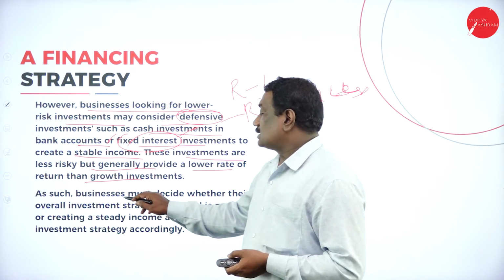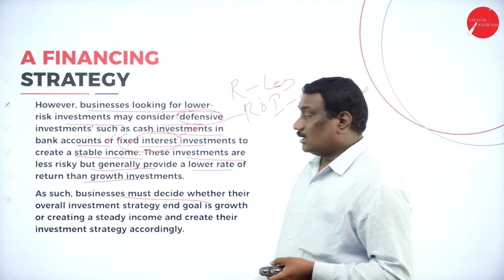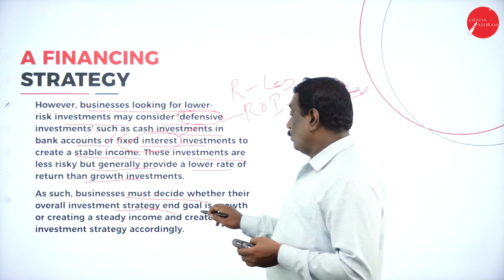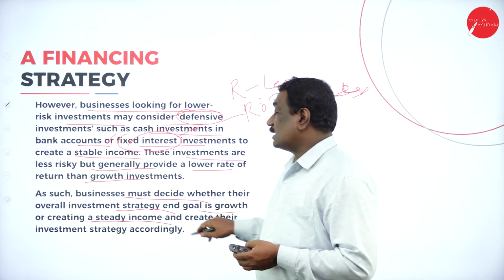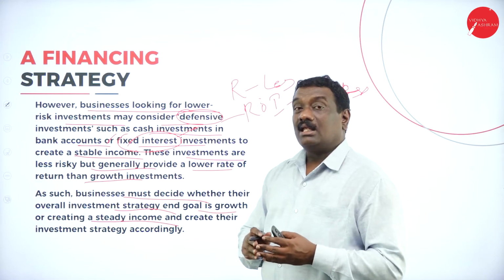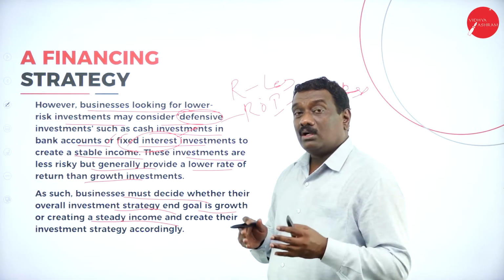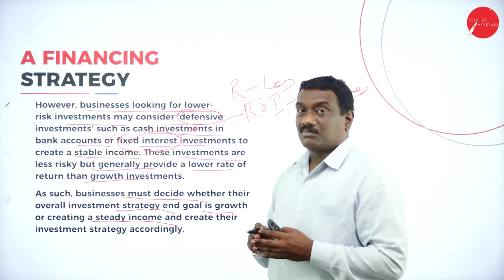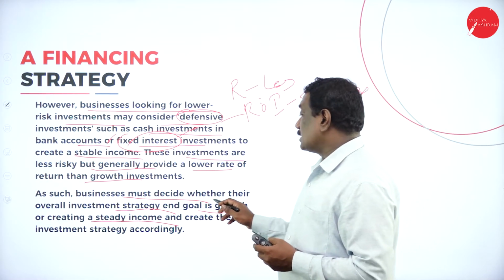Now as such, businesses must decide whether their overall investment strategy end goal is growth or creating a steady income, right? So here businesses need to decide whether they should go in for a risky investment or for a lower risk investment. That's what it says, they have to decide.